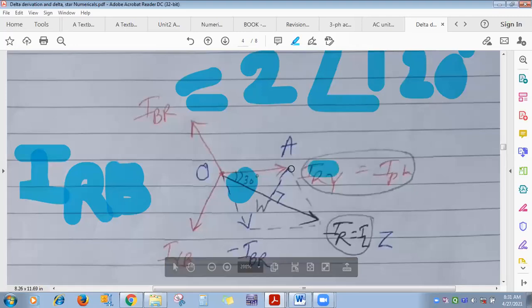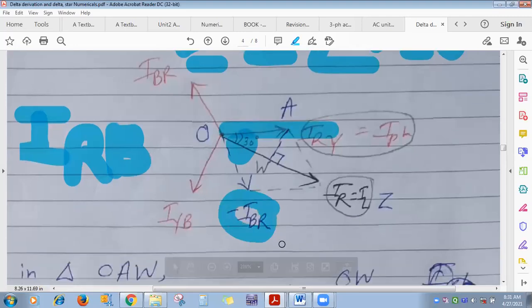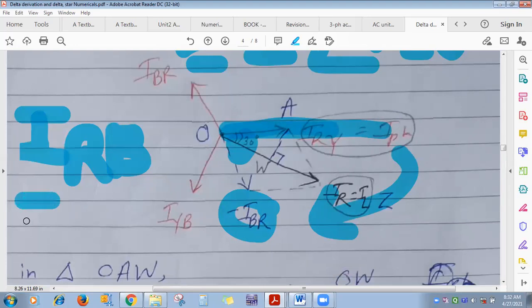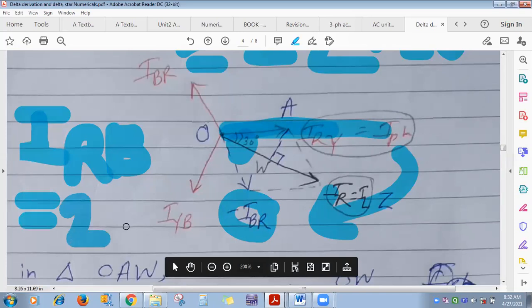Now with reference to this, is this phasor IRB lagging or leading with reference to this IRY? Clockwise direction is lagging, so will it be plus 60 degree or minus? Lagging, therefore minus. So its value will be 2 at an angle of minus 60 degree.